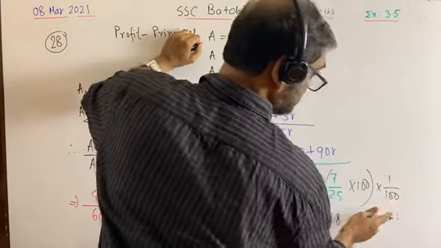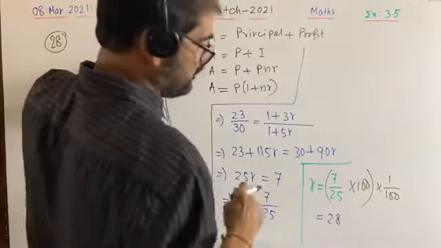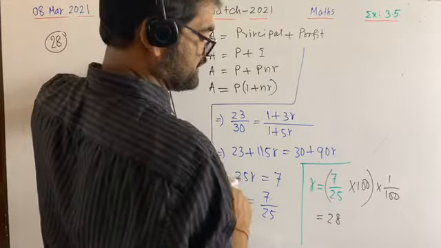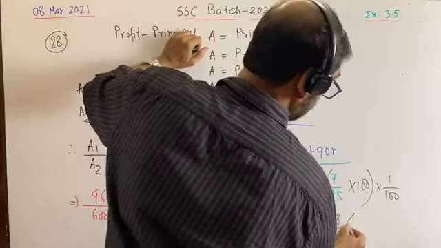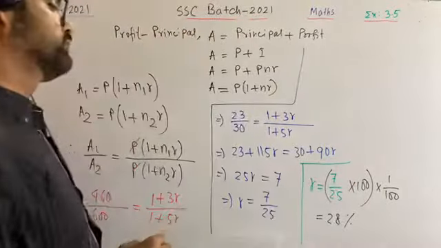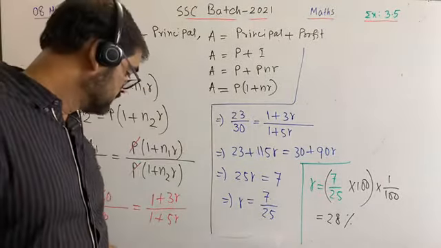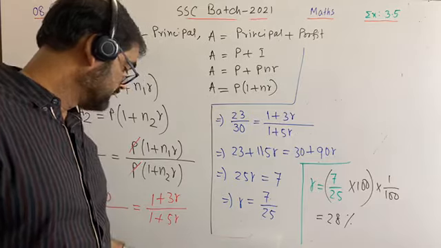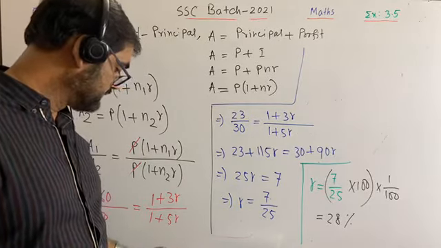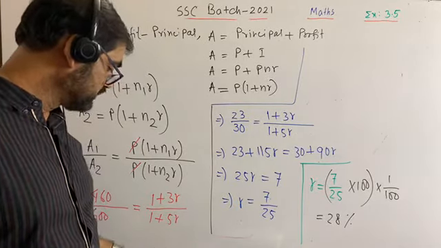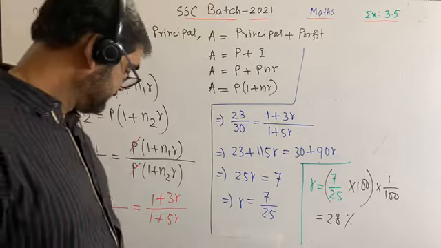This is 1 by 100, that is equal to 1 percentage. 1 percentage means 1 by 100, as I told you. So it is 28 percentage, and we have got our answer. Rate of profit is 28 percentage. Okay, the sure answer is 28 percentage. Thank you very much.